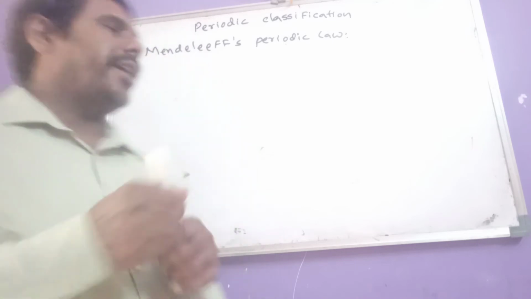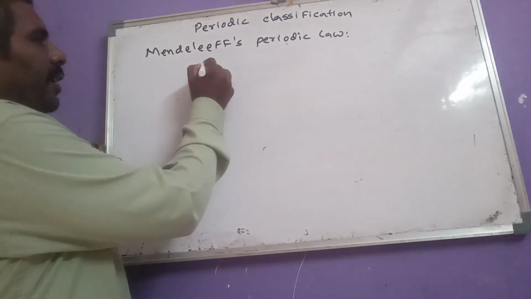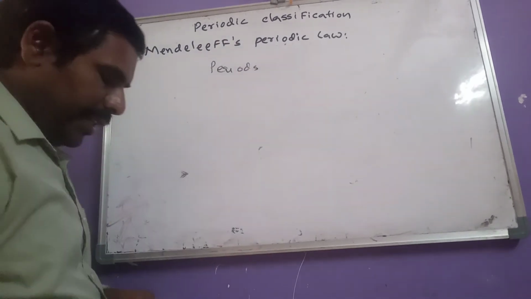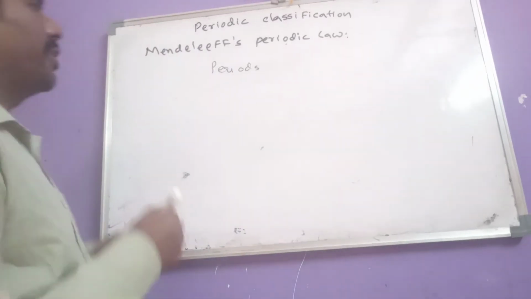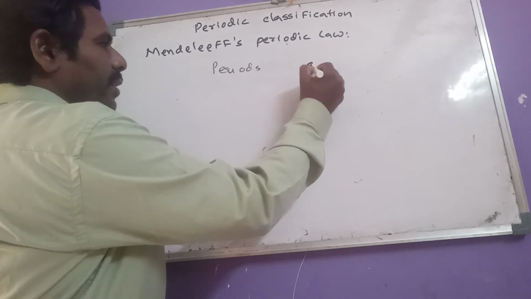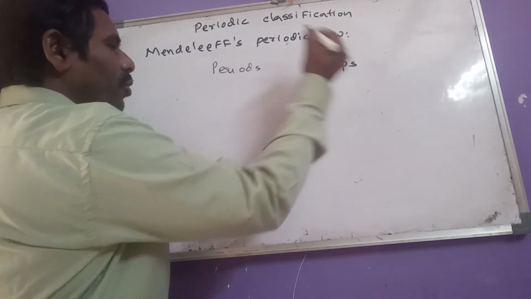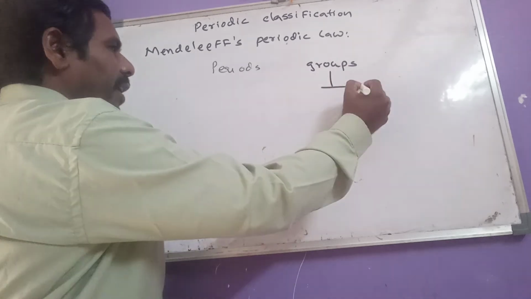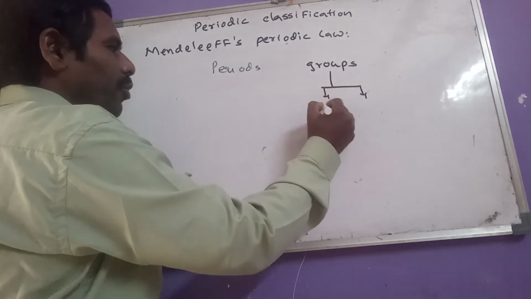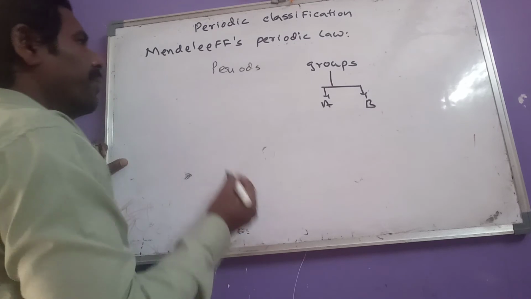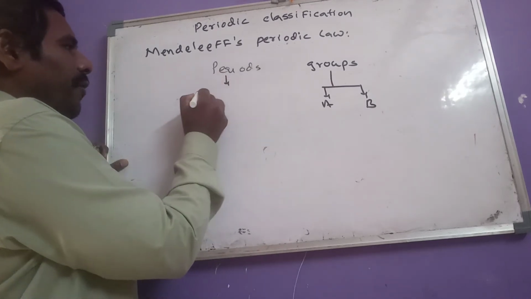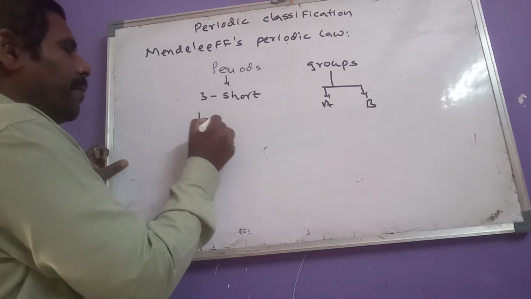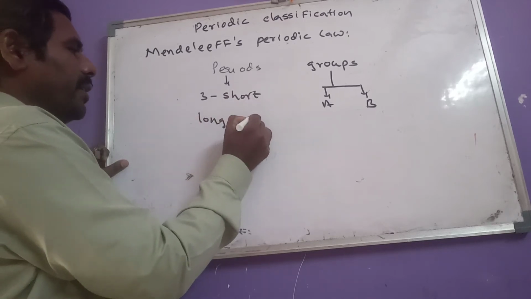And in his periodic table, some horizontal rows are there. Those are called periods. Horizontal rows are known as which one? Periods. And vertical columns are known as groups. These groups are subclassified again into two subgroups, A and B. And in the periods, the first 3 periods are short periods, and the remaining periods are long periods.